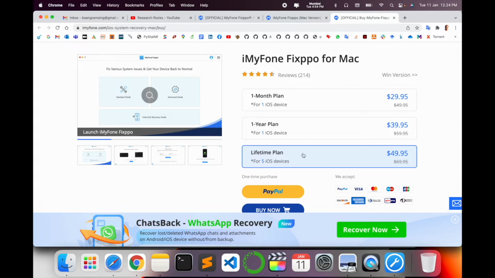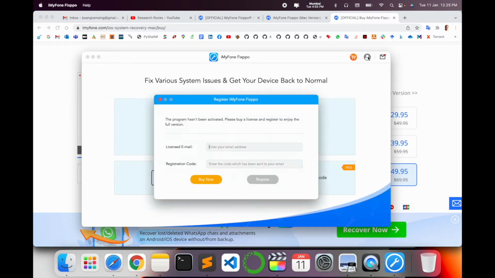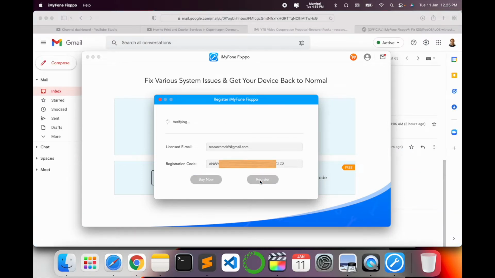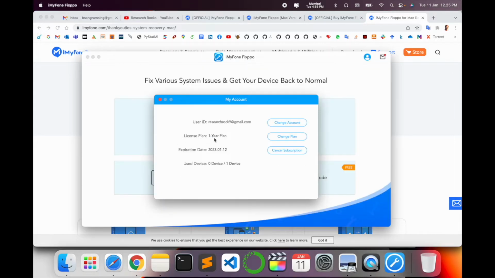But this lifetime plan covers 5 devices, not a single one, so you can select any and purchase accordingly. I already own my license key, so I type Research Rock 9 and put in my license key, register, verify. My activation is successful. If you buy, you receive such a license. My license plan is 1 year and my expiry is 1/12/23 for one device only, not more than that.